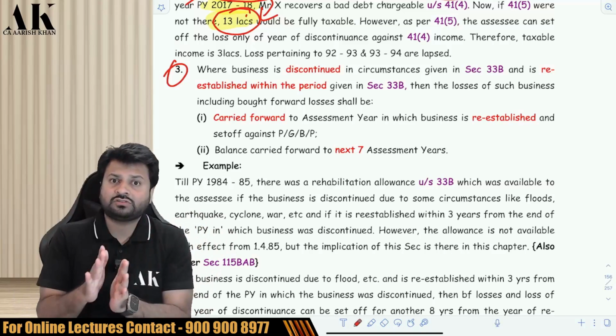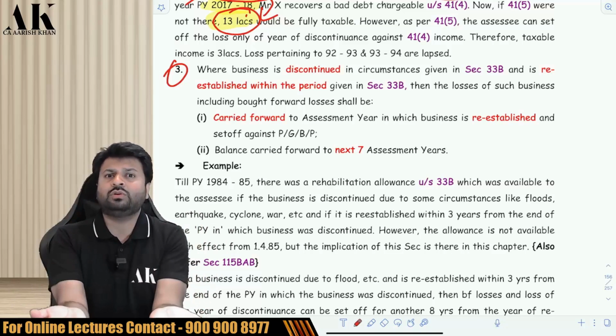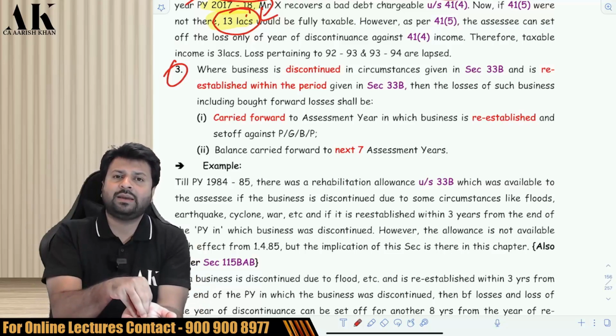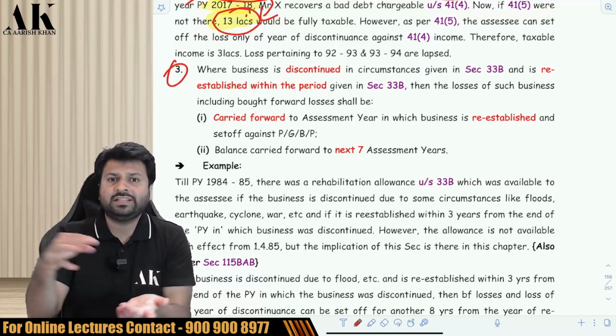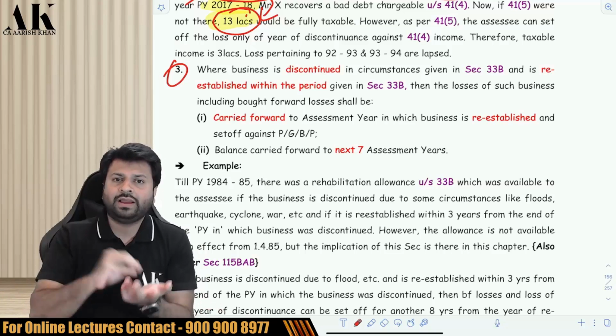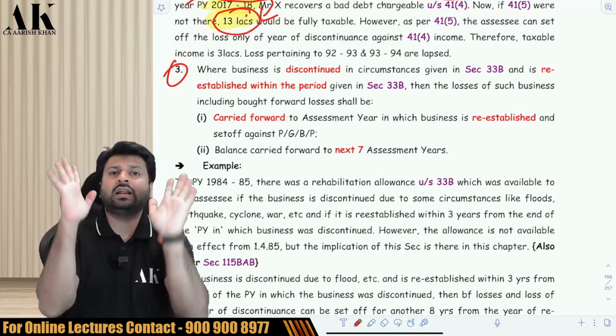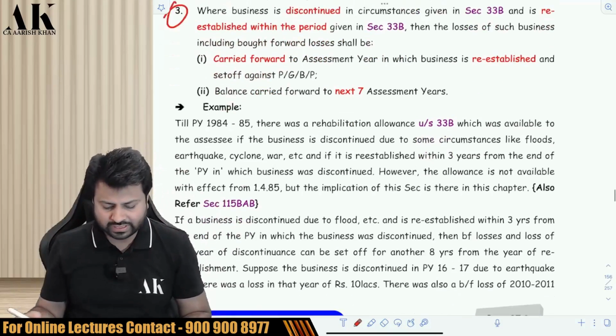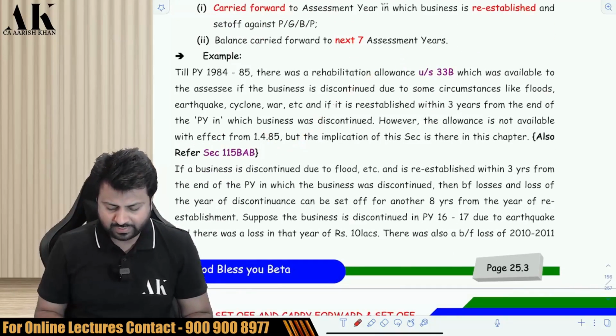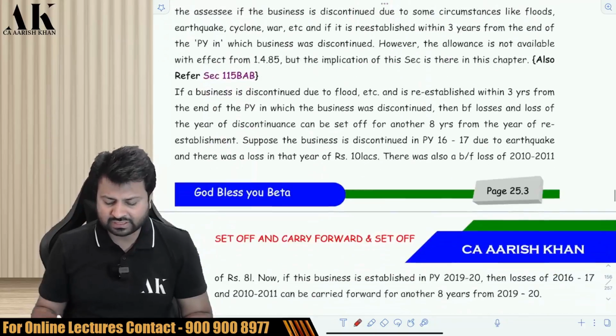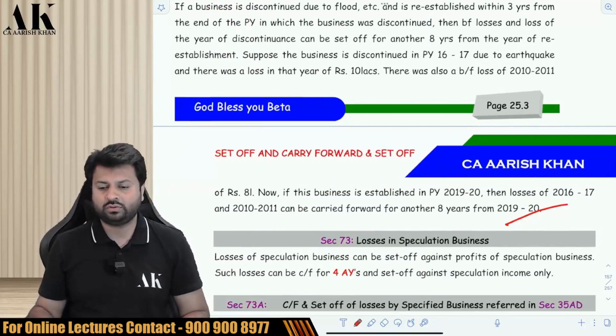So there was a loss which was already 6 years old, which was about to lapse in the next 2 years, but suddenly this happened, and then within 3 years you revive the business. So if you revive the business within 3 years, the government will allow you those 6 years old losses for another 8 years. So for another 8 years you can carry forward those losses. That is what is mentioned in this entire provision, and the example which is mentioned over here, you can check it over here.